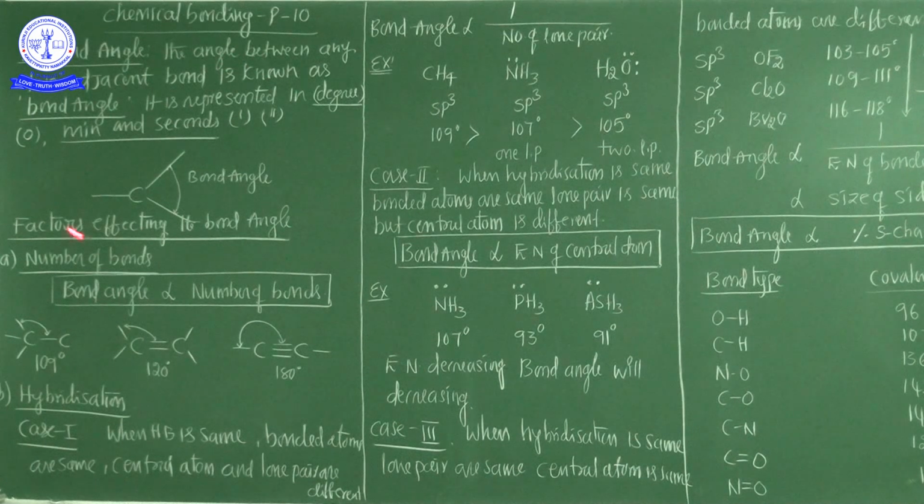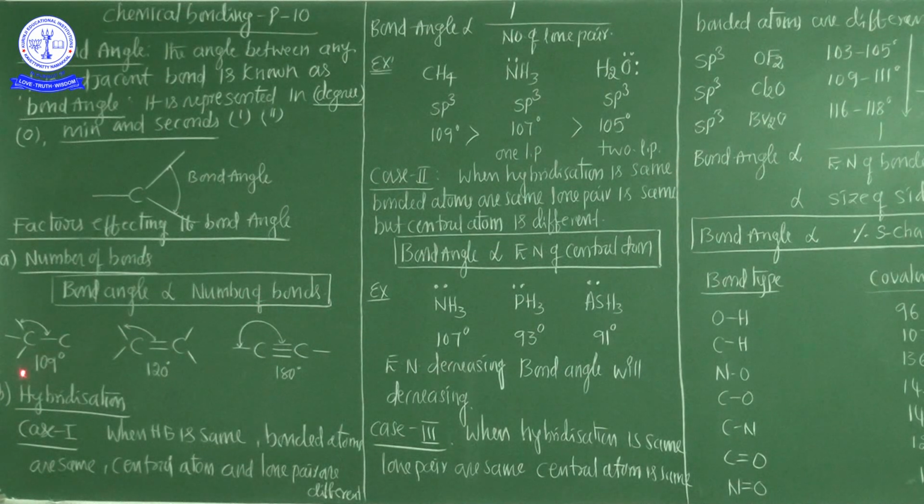Now, factors affecting the bond angle. What kind of factors affect the bond angle? Now we are going to discuss. First one is the number of bonds. See, the number of bonds in between the two atoms decides the bond angle. For example, bond angle is directly proportional to the number of bonds. Here the bond angle increases with increasing number of bonds.